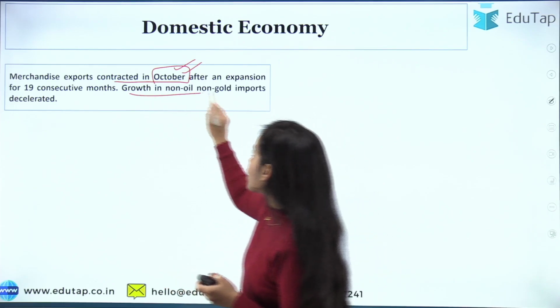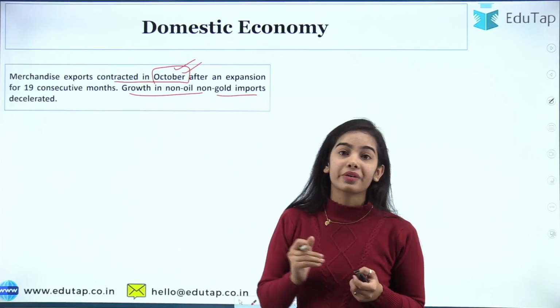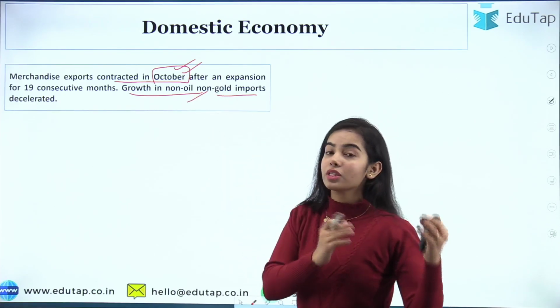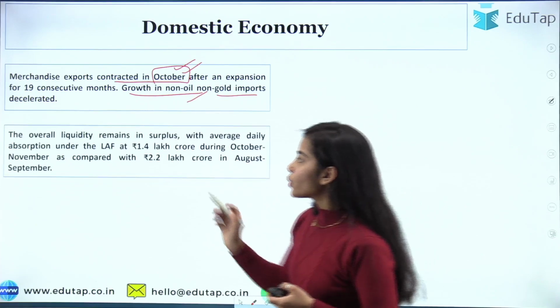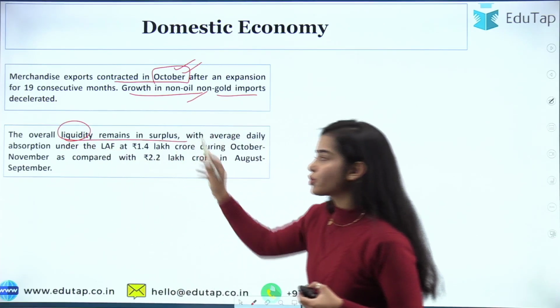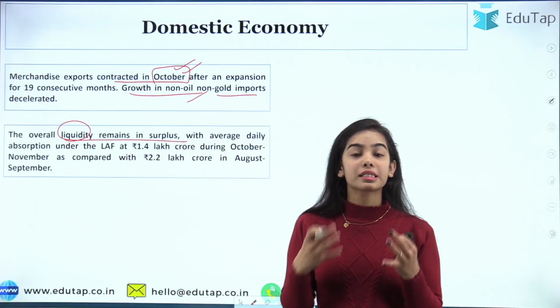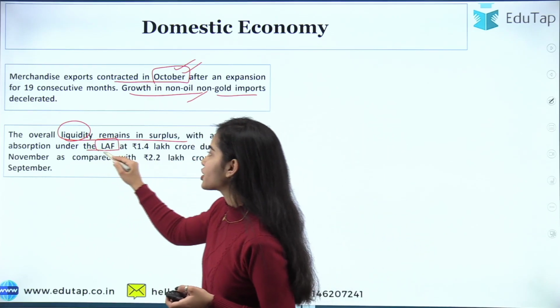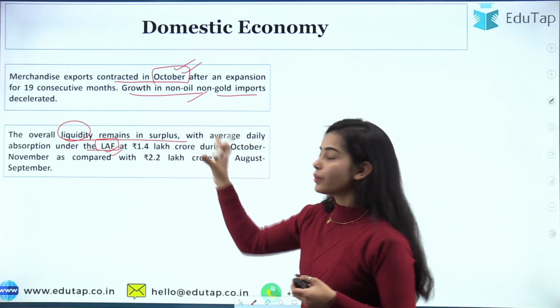Growth in non-oil, non-gold imports has decelerated, that is, it has decreased while it was increasing in the previous months. So now the overall liquidity remains in surplus. The money supply is still in surplus, and there is average daily absorption under the liquidity adjustment facility that is happening. So here you can see the data.